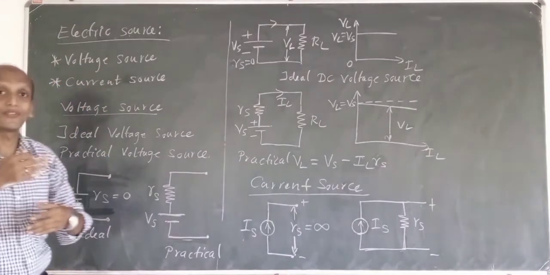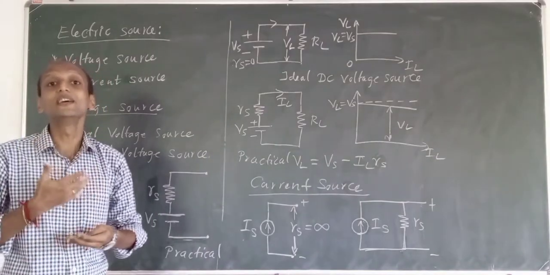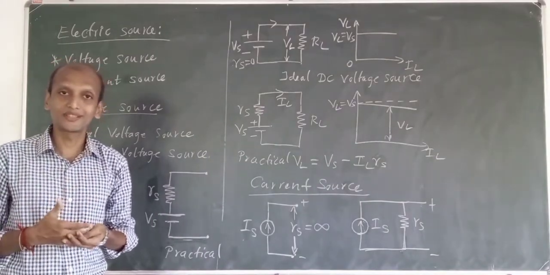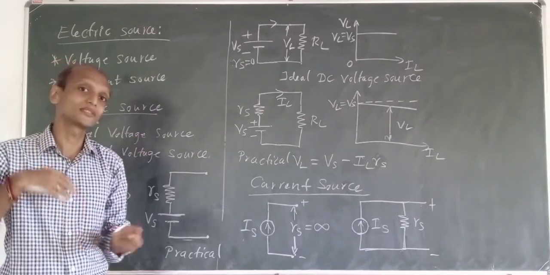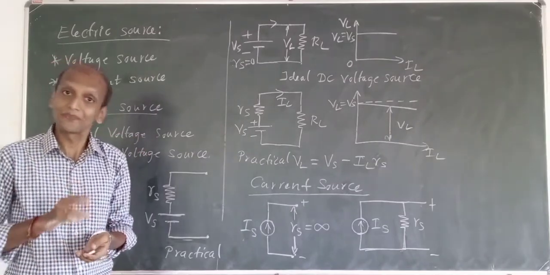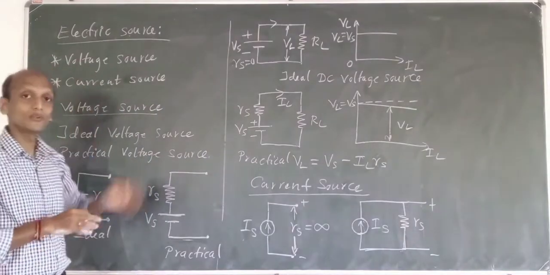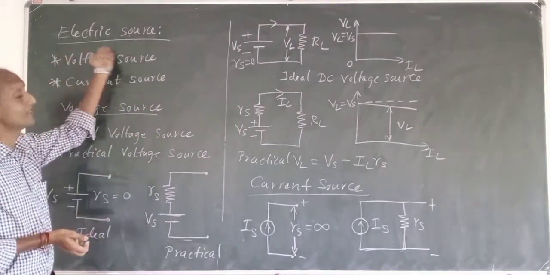Okay, so majorly we have DC sources and AC sources, isn't it? DC sources are your cells, batteries and all, isn't it? AC sources we will learn next. Okay, so now in general we talk about some electric source.